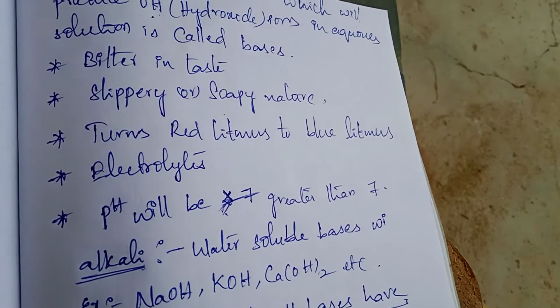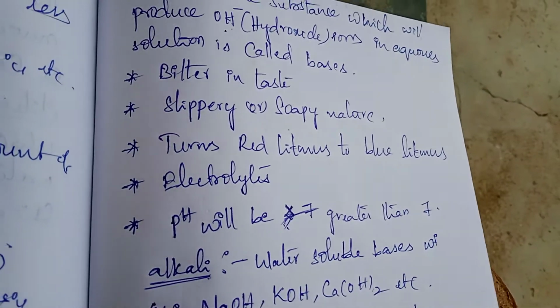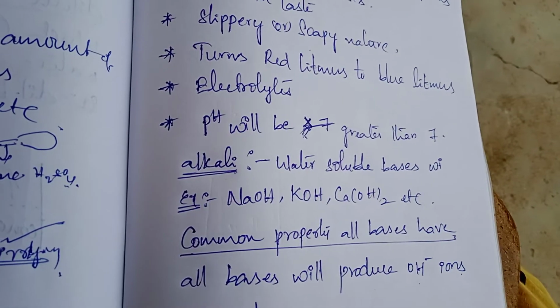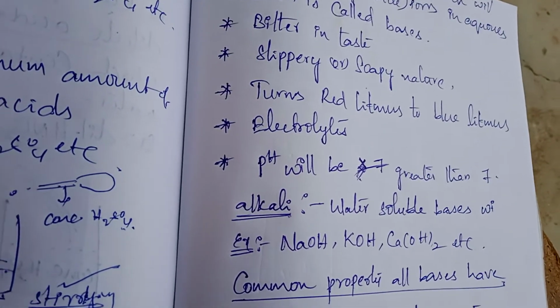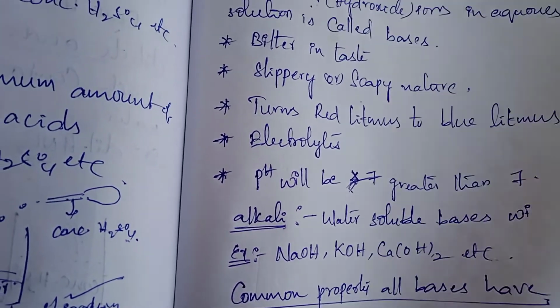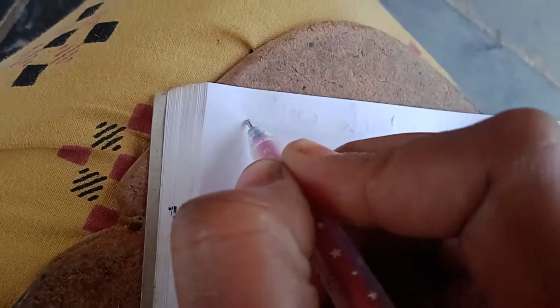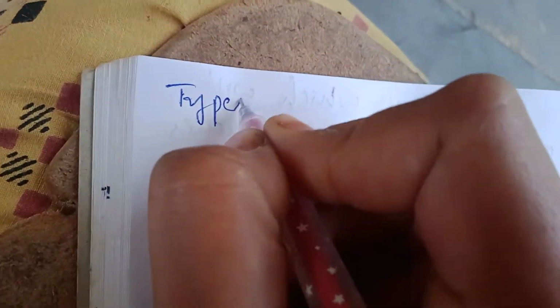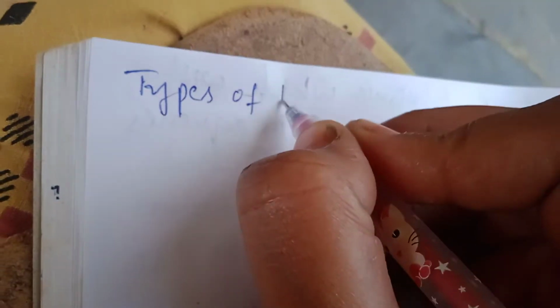In last class, we have discussed about bases, right? Bases, what are the bases and what are the alkali and what the common property all bases have. Now, let us discuss about types of bases, okay? Types of bases.